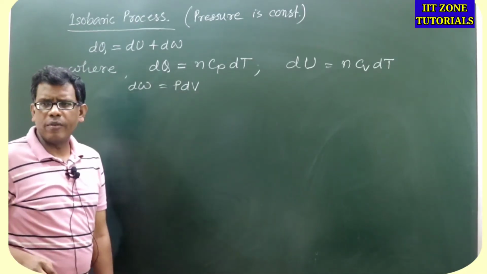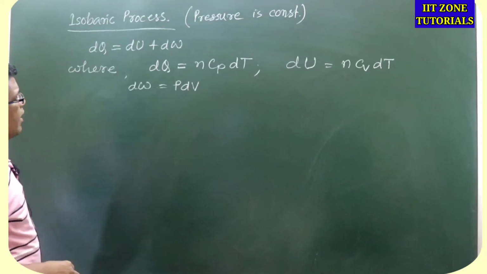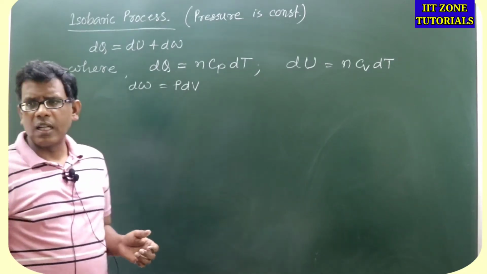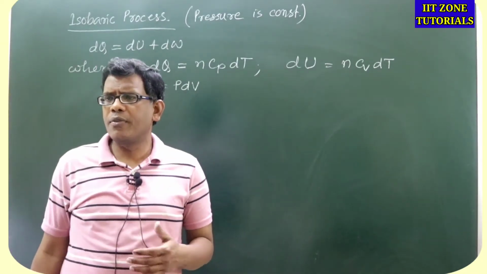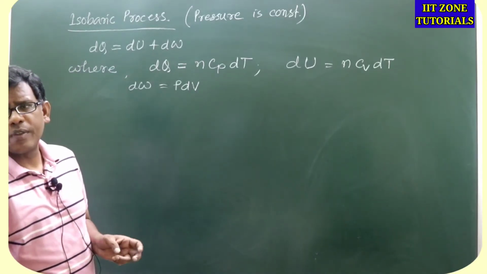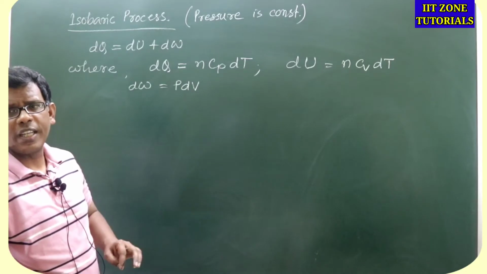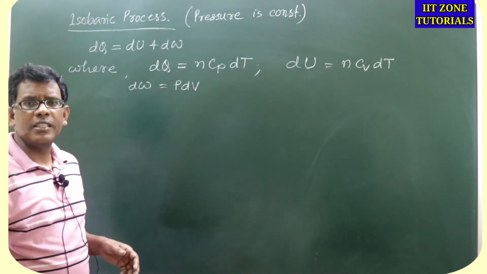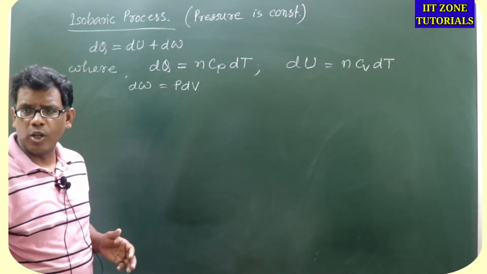So in the previous two processes like isothermal and adiabatic, we first calculated the work done, and there we could see that pressure was variable. So that's why in both cases I had to change the pressure in terms of volume.